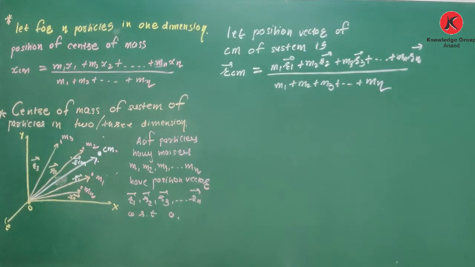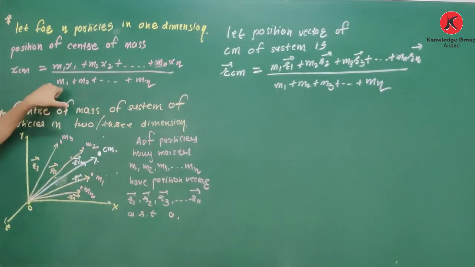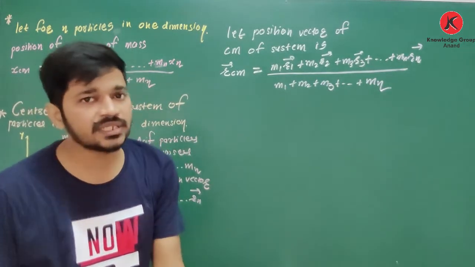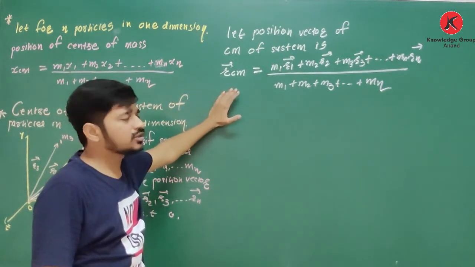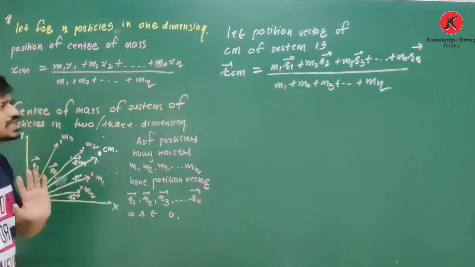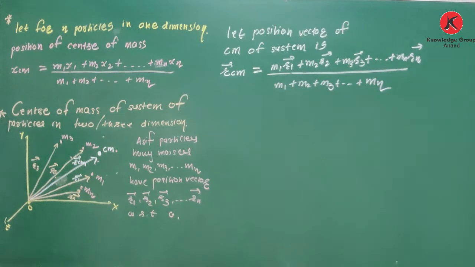Clear about this? So yes, what is difference in equation? See, here for one dimension, you have to write only position, means distance from origin, while in case of 2 dimension or 3 dimension, you have to write position vector, that is r1, r2, r3 and so on. Okay, so it is difference between these two equations.